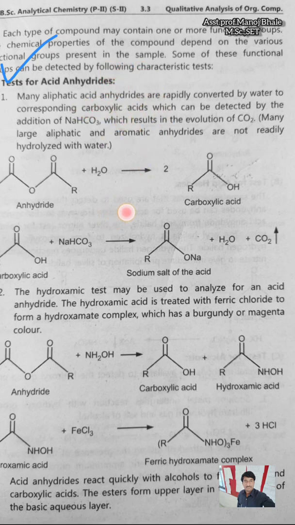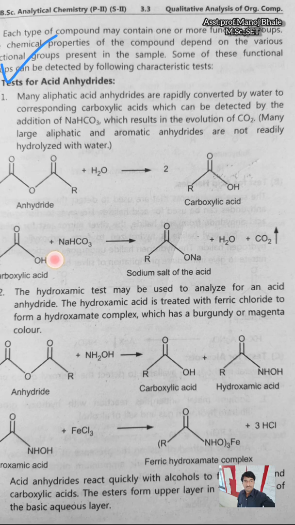Generally, aliphatic or aromatic acid anhydrides are given, but many aliphatic acid anhydrides react rapidly with water. This is the anhydride structure: C double bond O linked through oxygen to another C double bond O. This anhydride structure reacts with water, highly reactive, and there is formation of the carboxylic acid.